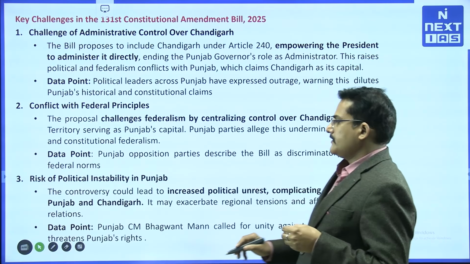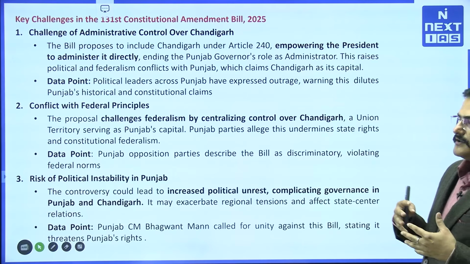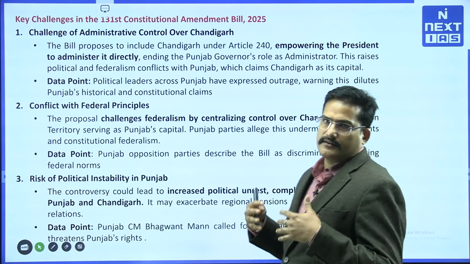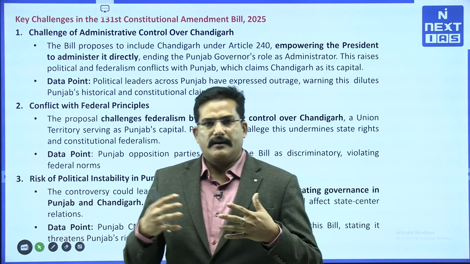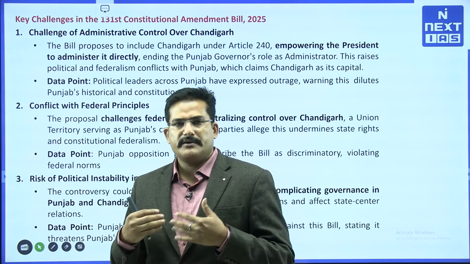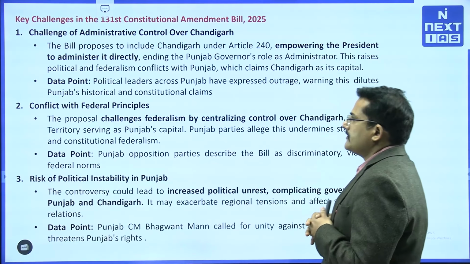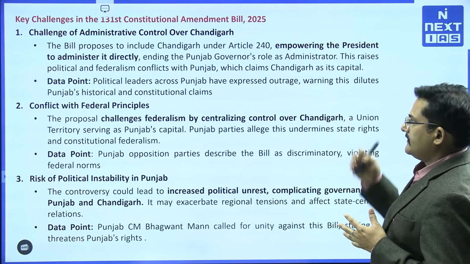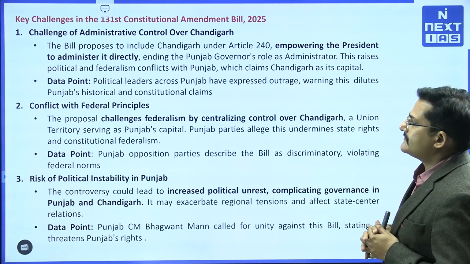What is 240? Article 240 empowers the President of India to administer any union territory directly or through subordinates. For example, Delhi comes under the administrative control of the President, and on behalf of the President, the LG, Lieutenant Governor, basically administers all these things, right. And since it will come directly under Union government control, people are protesting against it, right.